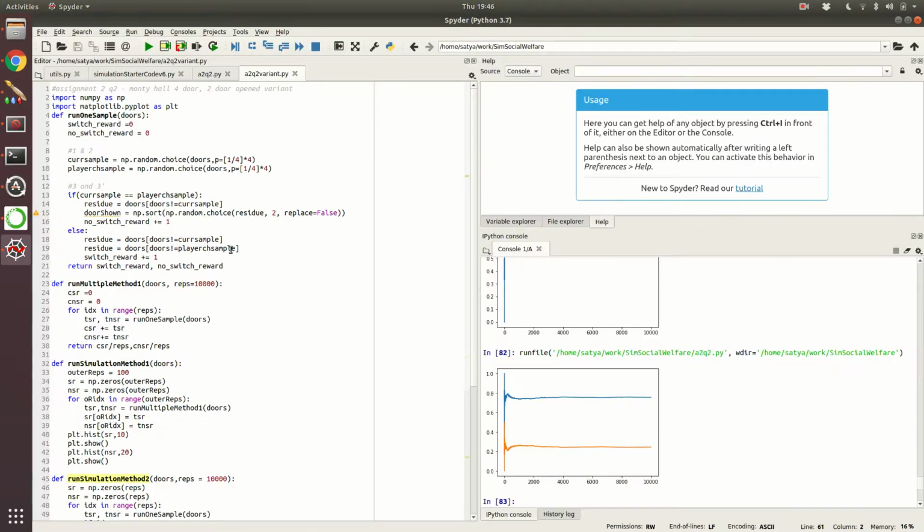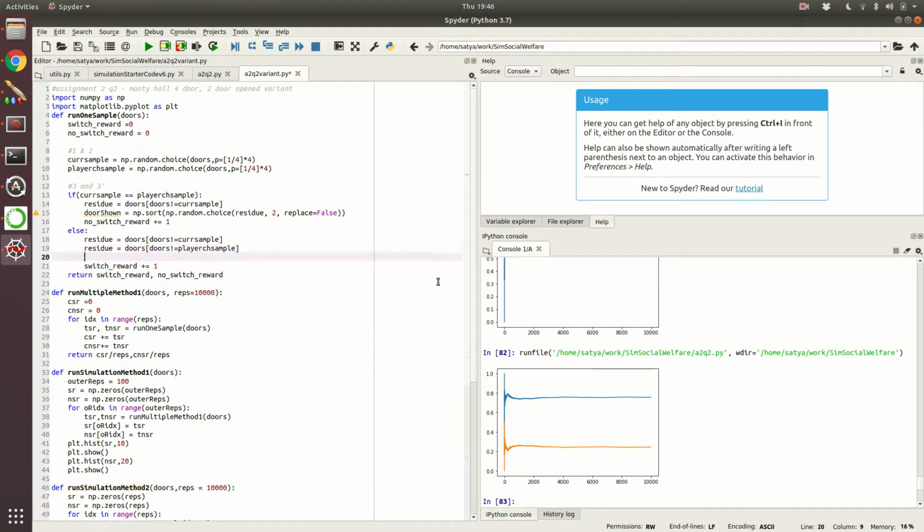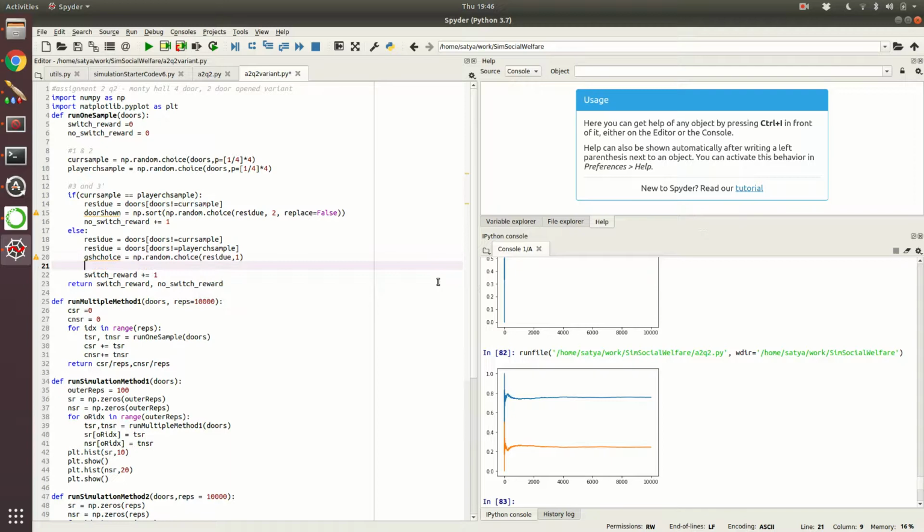In this residue, the game show host choice is going to be np.random.choice on the residue, and he has to choose one among them. Replace true or not true doesn't matter, the probability is the same.